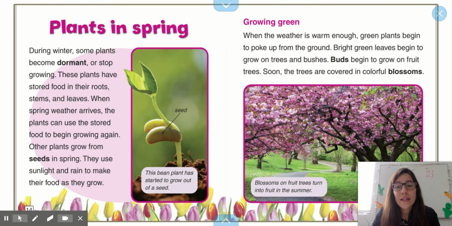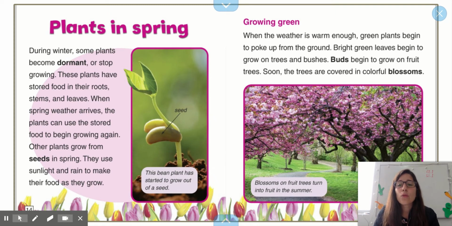Plants in spring. During winter, some plants become dormant or stop growing. These plants have stored food in their roots, stems, and leaves. When spring weather arrives, the plants can use the stored food to begin growing again.